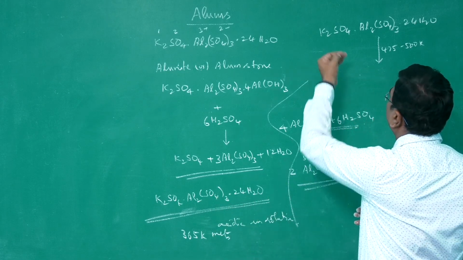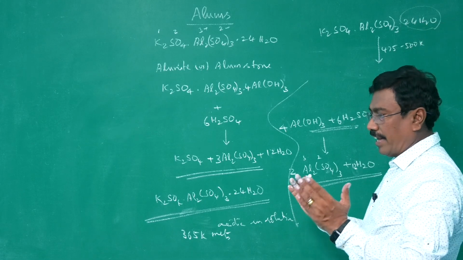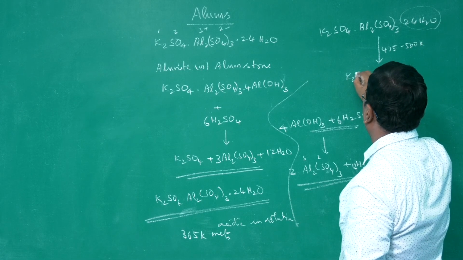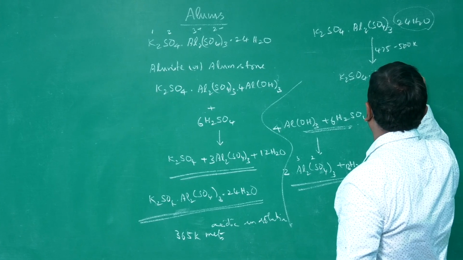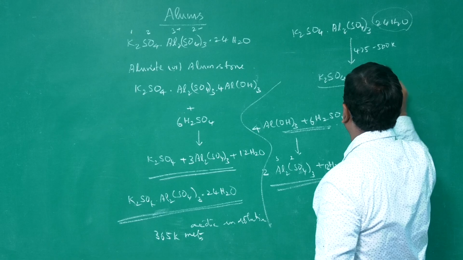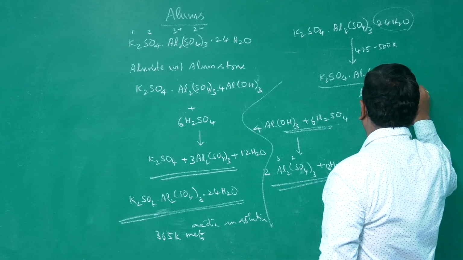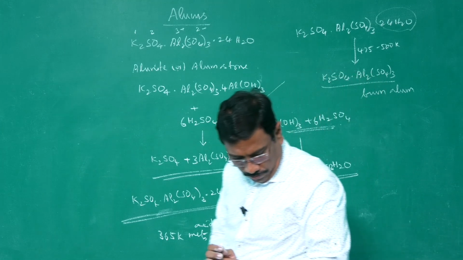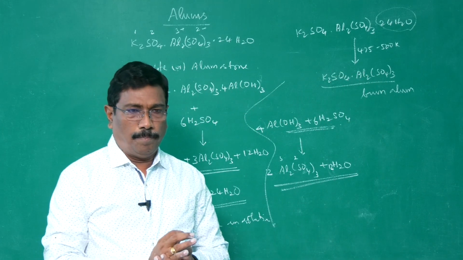The molten mass, when heated further, loses water of hydration, and the mass slightly swells up, and the swollen mass is known as burnt alum. It won't have water of hydration with it. It is said to be burnt alum. Alum without water of hydration, which is formed above 500 Kelvin, is known as burnt alum.